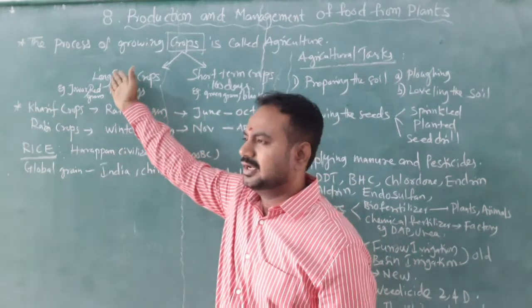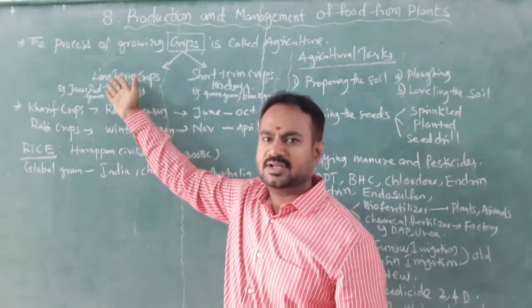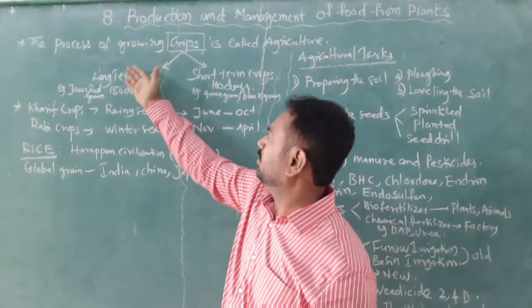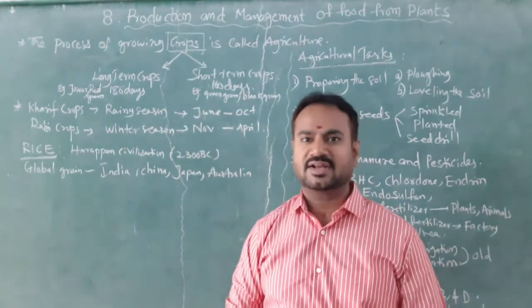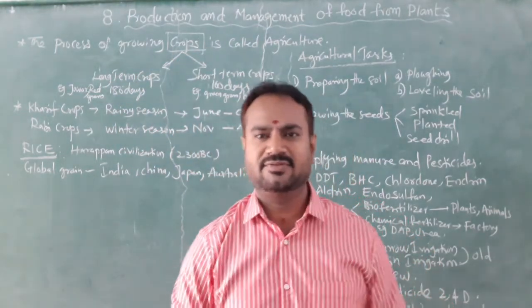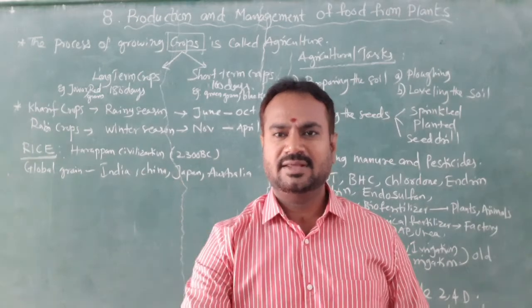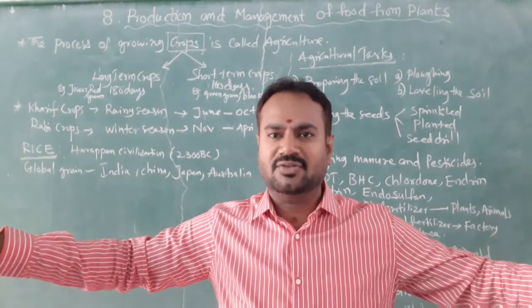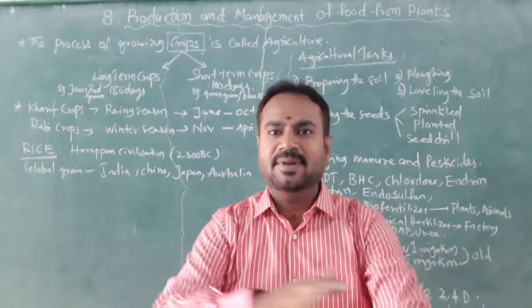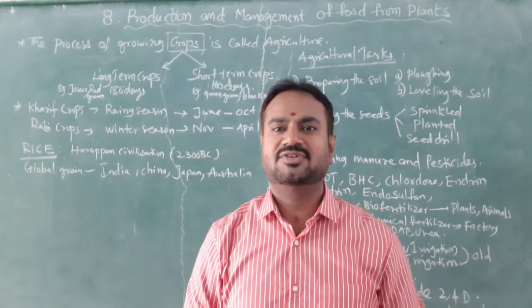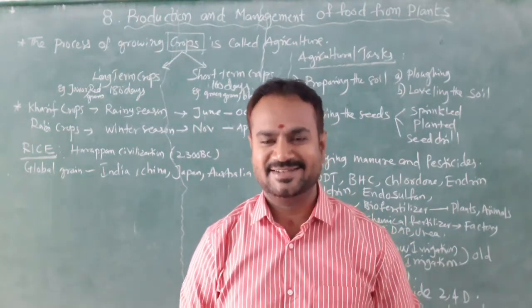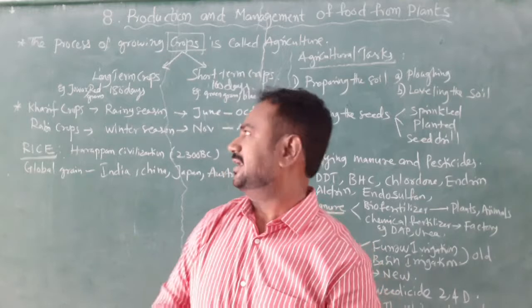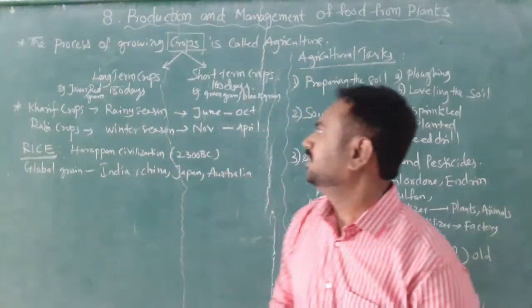So let us now know what agriculture is. The process of growing crops is known as agriculture. The simple difference: single planting is a plantation. If we grow in large number, it is called a crop, and this complete process of cultivation is known as agriculture. Is it clear now? Okay, let us move on.